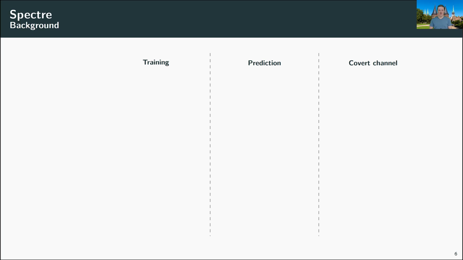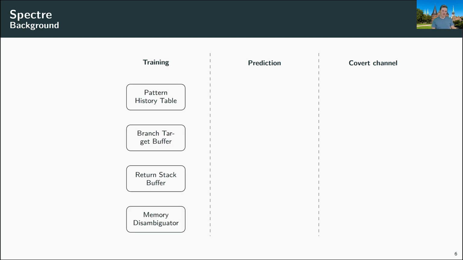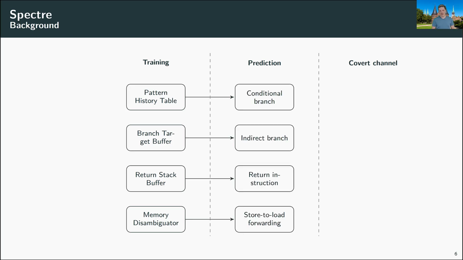Again, we have a timeline going from left to right that describes how such an attack happens. At first, the attacker has to train some prediction unit, like the pattern history table or the branch target buffer or the return stack buffer, that are all part of the branch prediction unit, or it has to mistrain the memory disambiguator. Then, after the mistraining, if the victim executes some code, the outcome of certain instructions will be mispredicted because of the mistraining that the attacker performed.